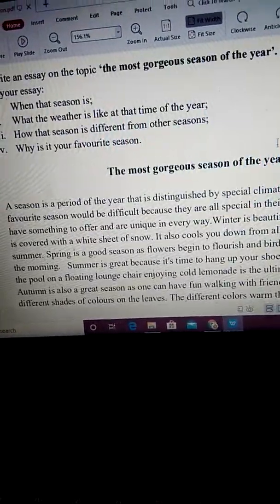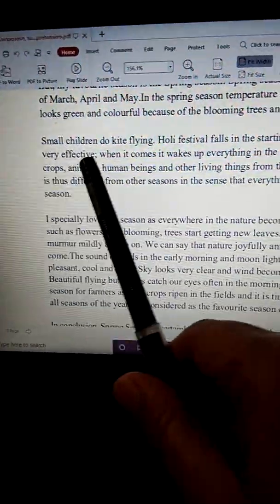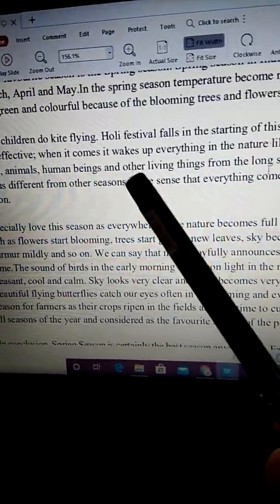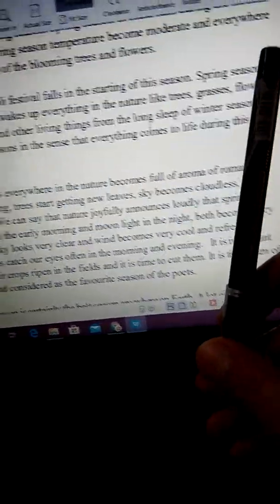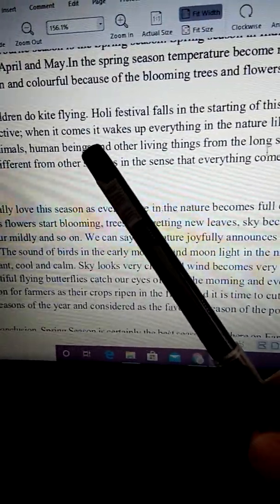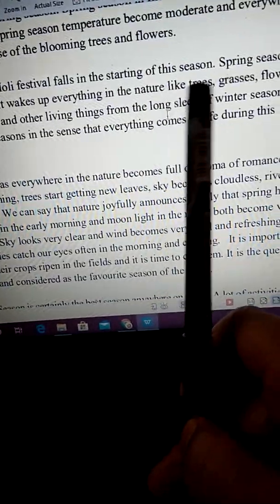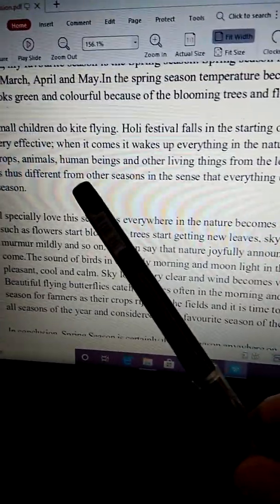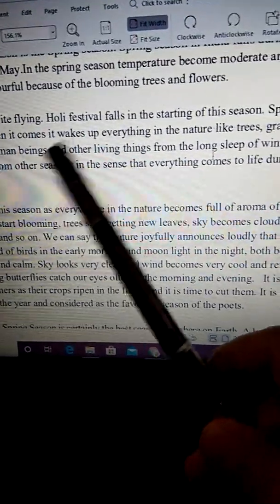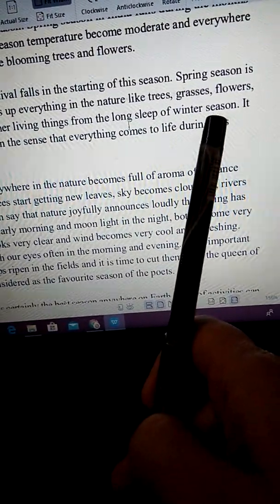Next question was, how that season is different from other seasons and why is it your favorite season? Small children do kite flying. Holi festival falls in the starting of this season. Spring season is very effective. When it comes, it wakes up everything in nature, like trees, grasses, flowers, crops, animals, human beings, and other living things, from the long sleep of winter season.